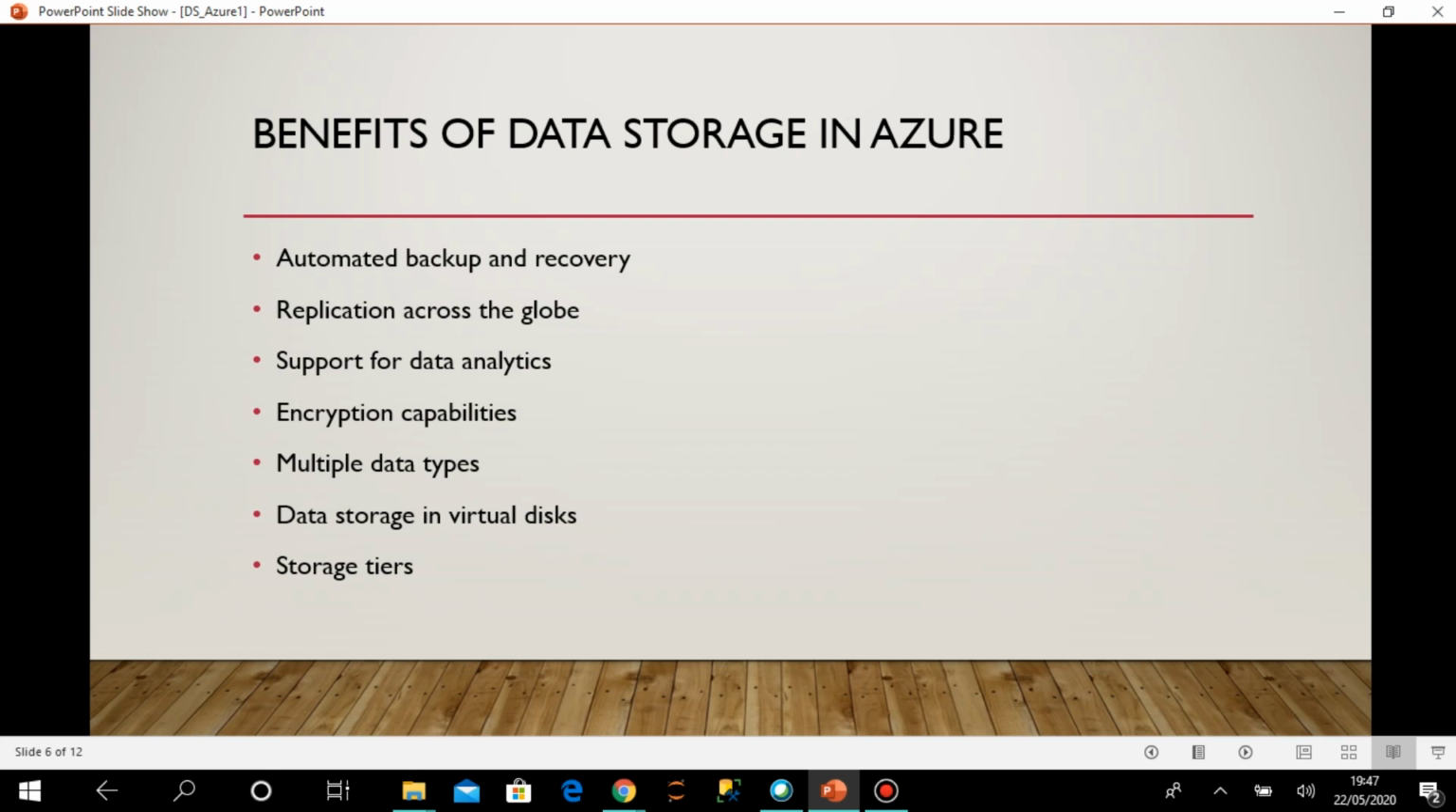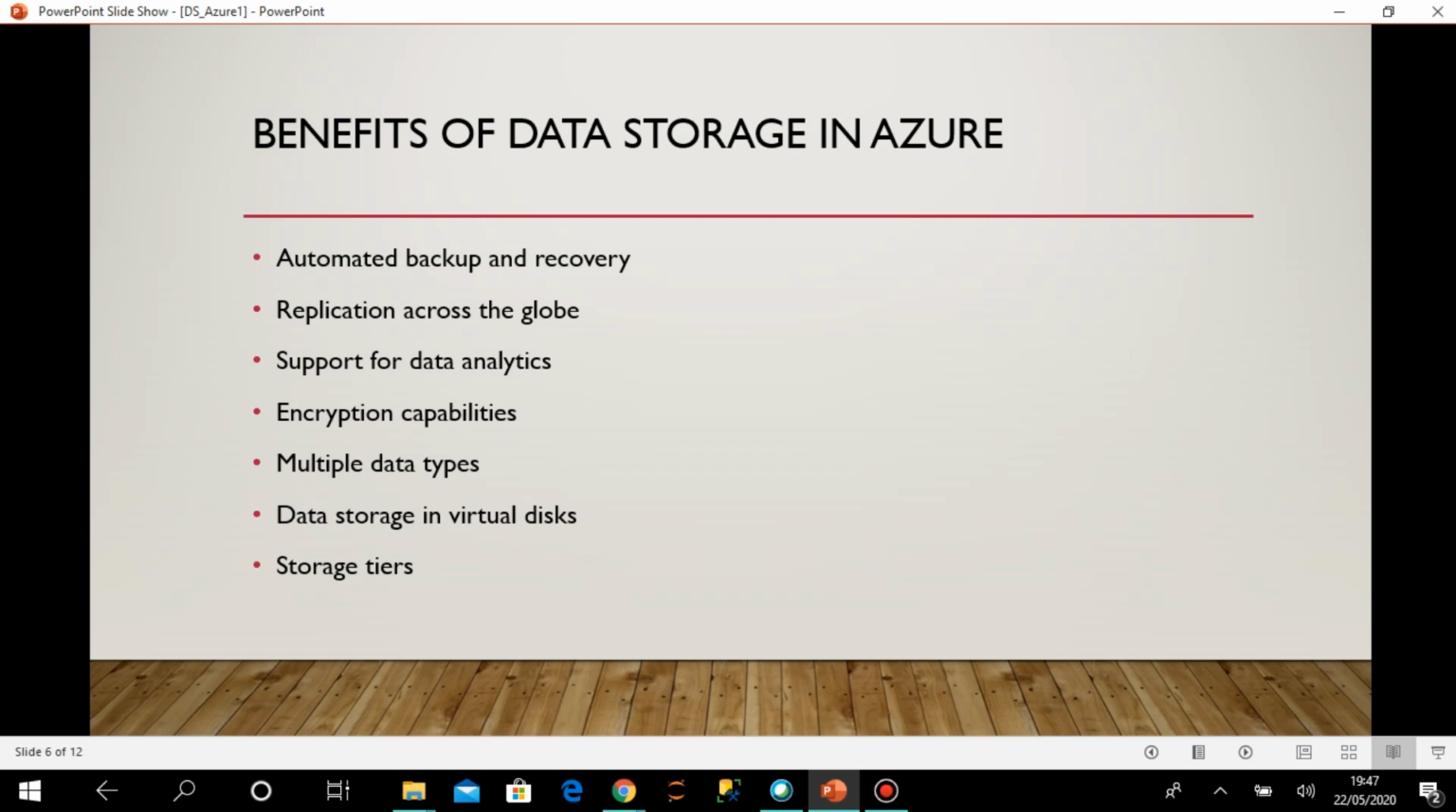Hello everyone, welcome back. We are now familiar with how to create an account in the Azure portal and how to use Azure portal. So the first thing that we are going to discuss is the storage in Azure. Okay, so there are different benefits or advantages of data storage in Azure. We'll discuss a few of them.